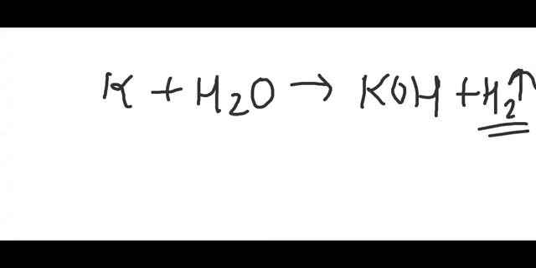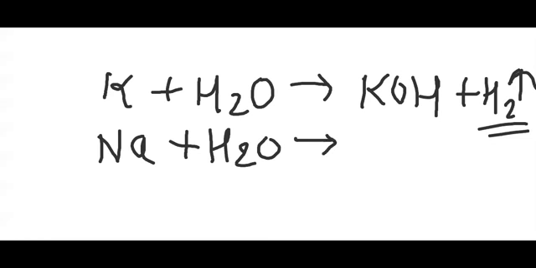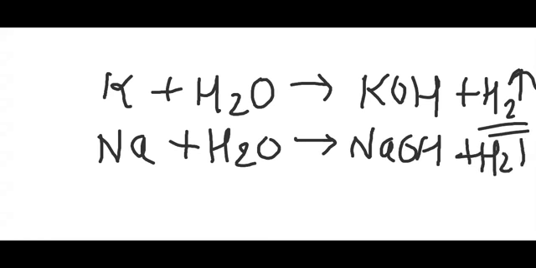Another metal such as sodium. When the metal sodium is added to ice cold water, it also reacts with the ice cold water vigorously and forms the hydroxide of that corresponding metal, that is NaOH. Also, hydrogen gas is evolved from the reaction. If you look, the equation is not balanced. So you can carry out the balancing for this reaction. You can complete it in your notebook, children.